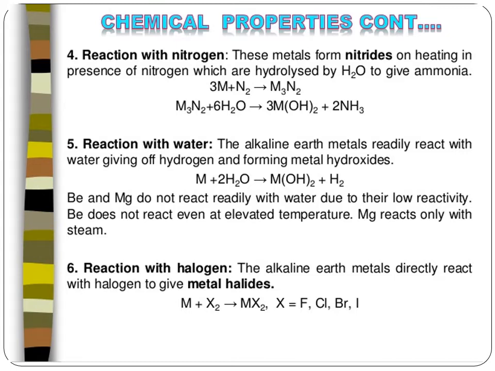Next, reaction with nitrogen, reaction with water, reaction with halogen is given here. This metal forms nitrides on heating in the presence of nitrogen, which is hydrolyzed by water to give ammonia. Next, reaction with water. Magnesium reacted with water gives a metal hydroxide.